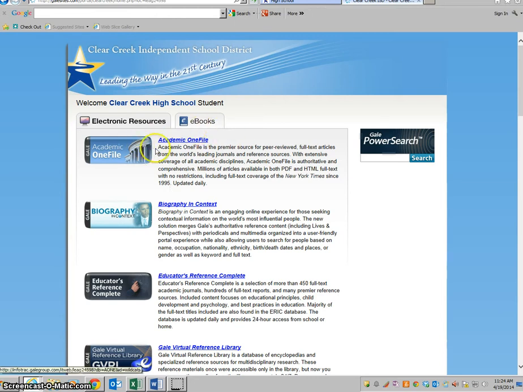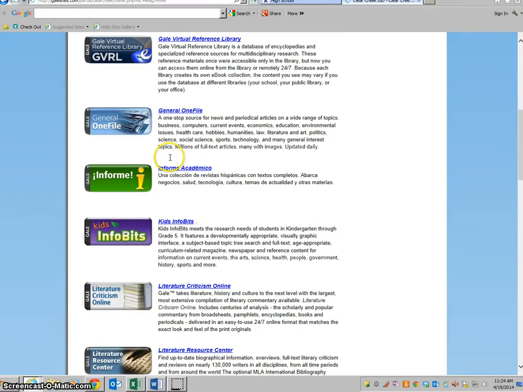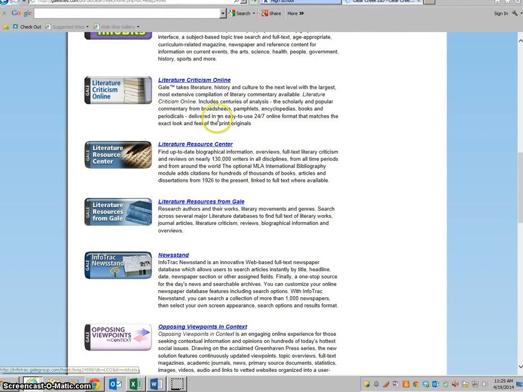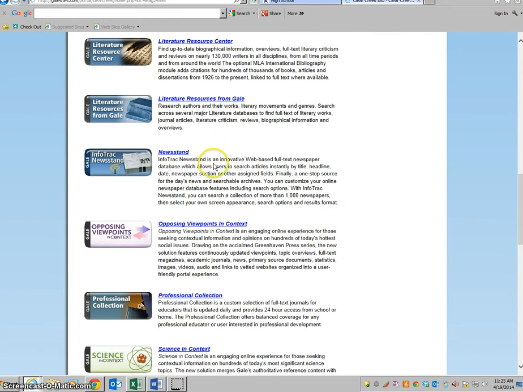Academic OneFile is really good for just generic research about broad-based topics. Then down here, if you are looking for current news articles, they're here. If you're looking for literary criticism, it's here. This is also about writers. We may check back here at the Literature Resource Center for more information about John Green if we need it. There's opposing viewpoints and context, which is really good if you're researching a controversial issue, for example, gun control, because it is going to make sure to show you both sides of the argument. So that is really good.